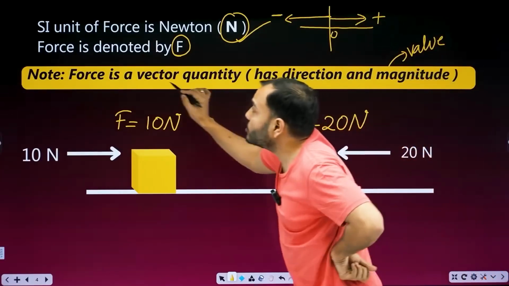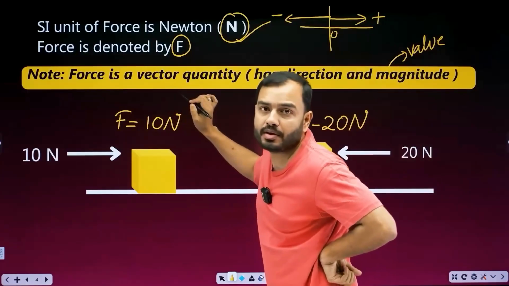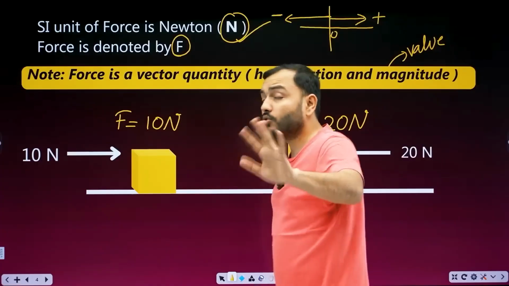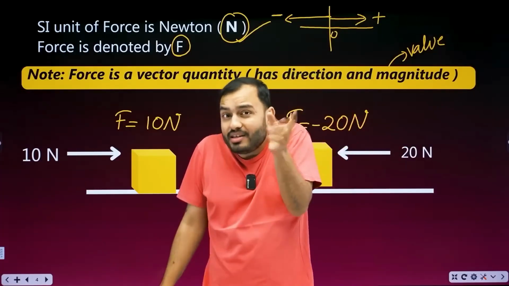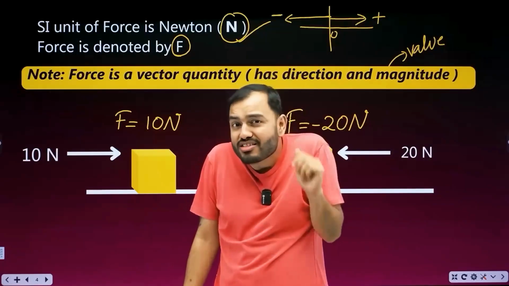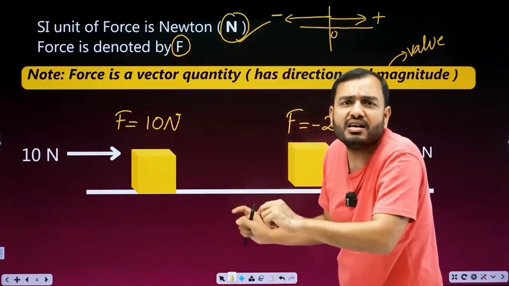Why did you do that, sir? Because what is force? A vector quantity. Do we ever do it in the mass? Plus 10 kg, minus 10 kg? No, because mass is not a vector quantity, mass doesn't have any direction. It has no faith or religion. But force has it, bhaiya.